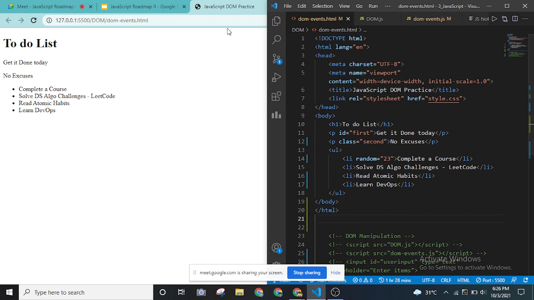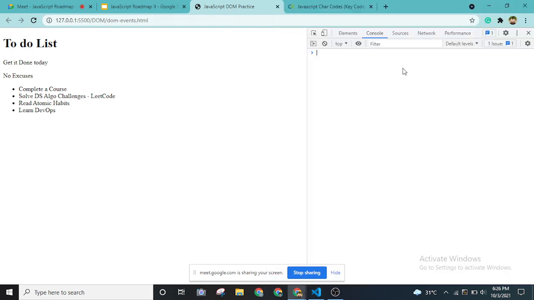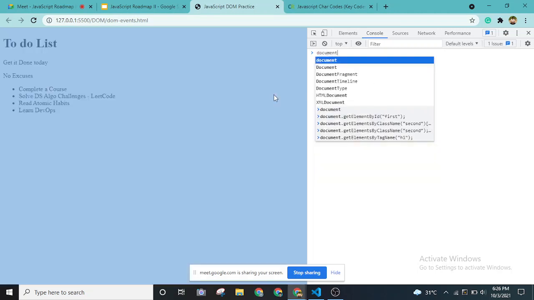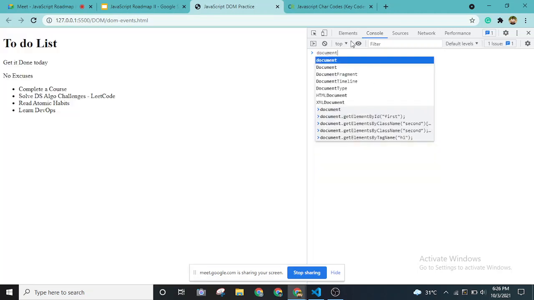Okay, I'm going to use the command line, this console over here, and I'll be coming back with the document. Using this document, we can use a couple of DOM selectors. I'll be sharing with you the most used ones.